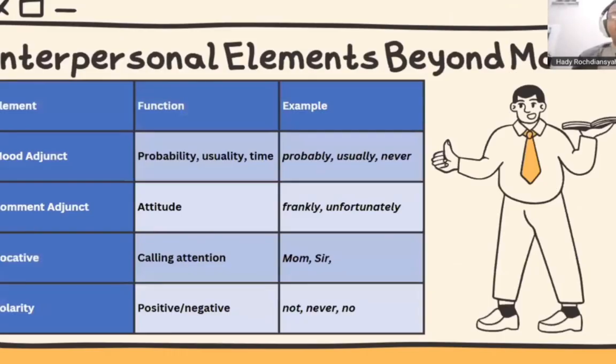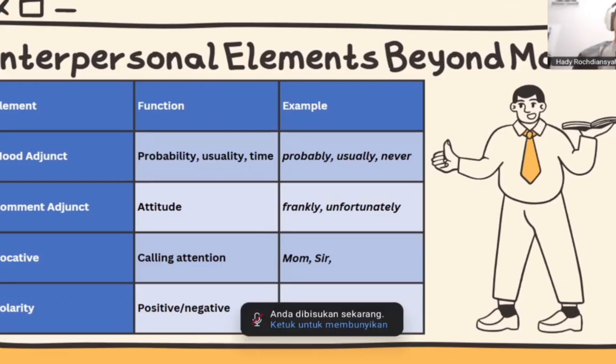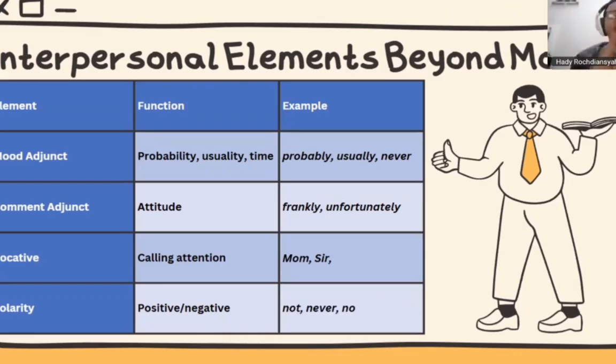Okay, so next we move into the interpersonal elements beyond mood. What are the interpersonal elements beyond mood? It means that we talked earlier about the subject, the finite, and then the residue. In the residue there are some elements like mood adjunct and comment adjunct, and then the vocative, and then the polarity.